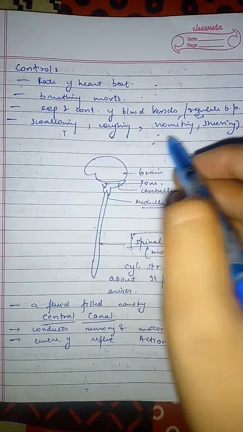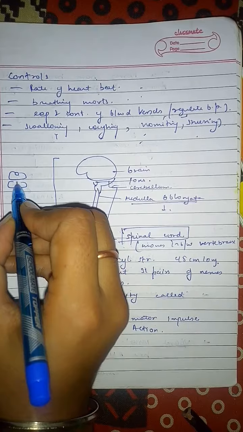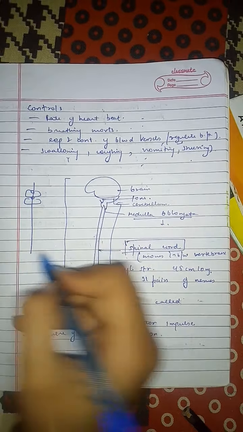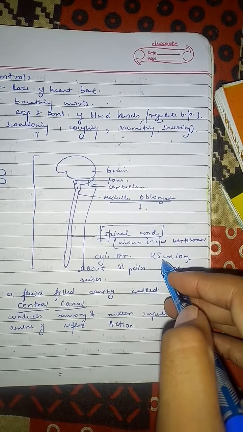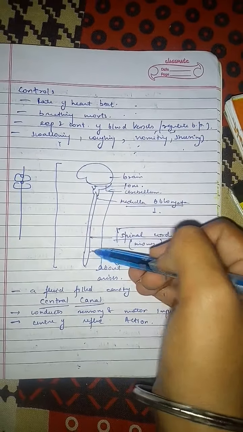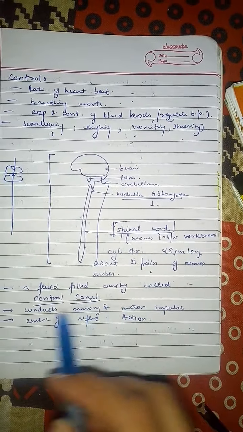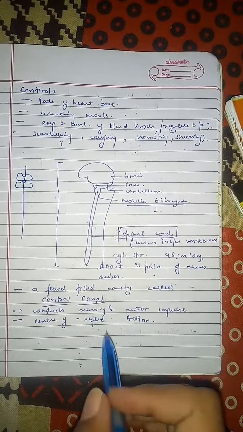This is the structure of the brain and spinal cord. This is the spinal cord which moves through the vertebral column. We know that there is a centrum cavity between each vertebra, and from this cavity the spinal cord moves. The spinal cord is a cylindrical structure about 45 cm long, and there are about 31 pairs of nerves arising from it. The spinal cord has a fluid-filled cavity called the central canal. It conducts sensory and motor impulses, and it is a center of reflex action as it reduces the brain's work because the immediate functions are done by the spinal cord.